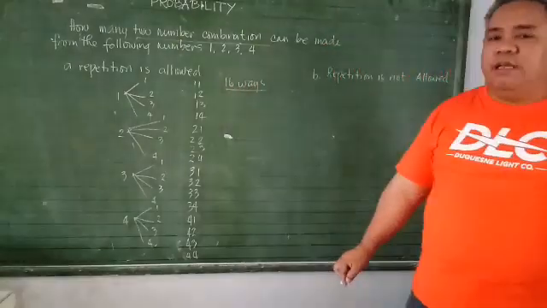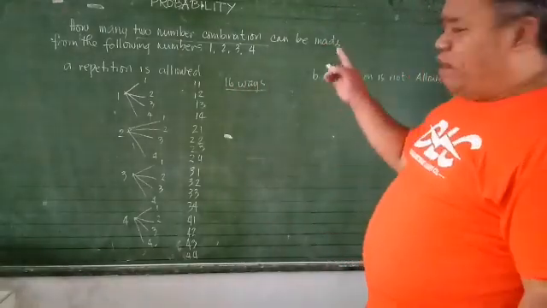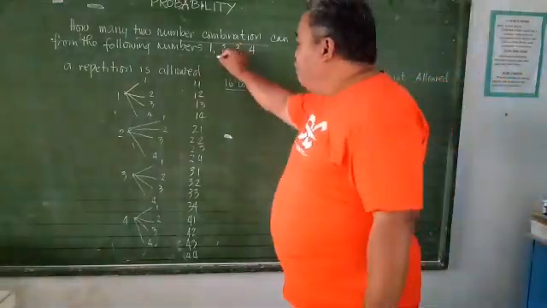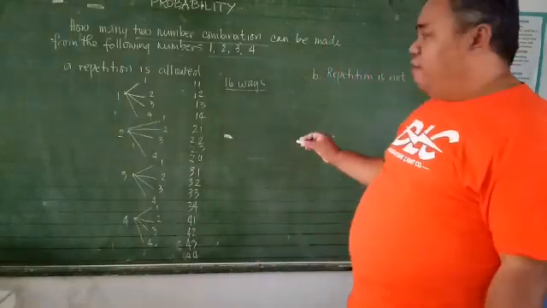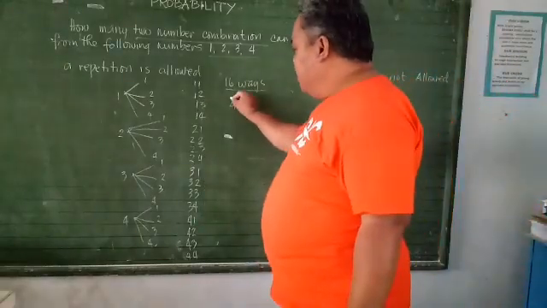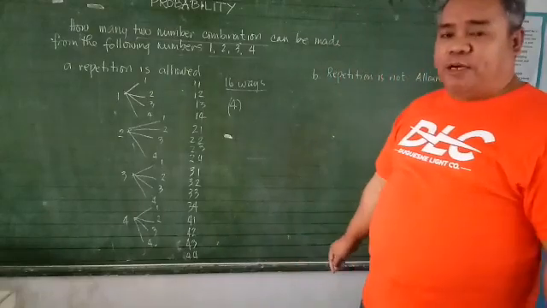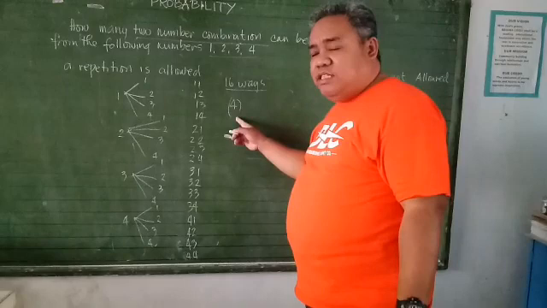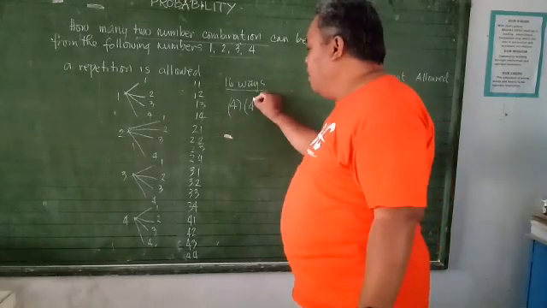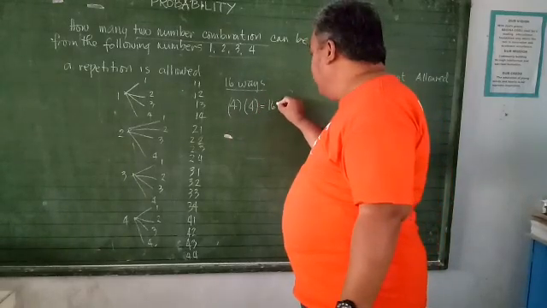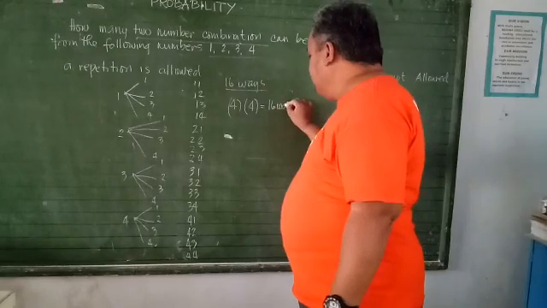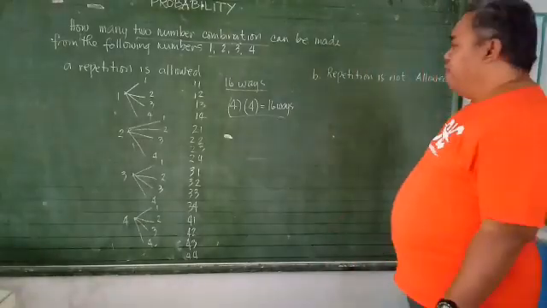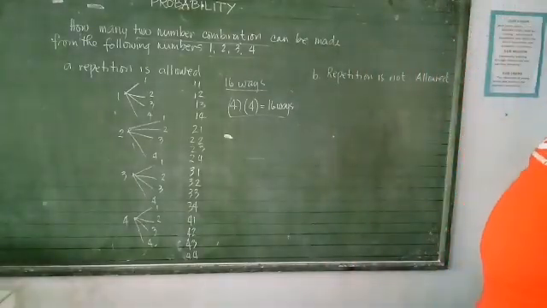Now, if we're going to solve, how are we going to solve this? Pag hindi mo kailangan ilagay yung mga sample space na yan. Take note ha. So we have 4 choices. That's 1, 2, 3, and 4. And they ask only for 2-number combination. So ibig sabihin, kung nagamit mo yung unang number sa unang digit, pwede mo siya gamitin sa pangalawa. So multiply mo yan, 4 times 4, that is 16 ways. Ganyan lang i-complete yan.